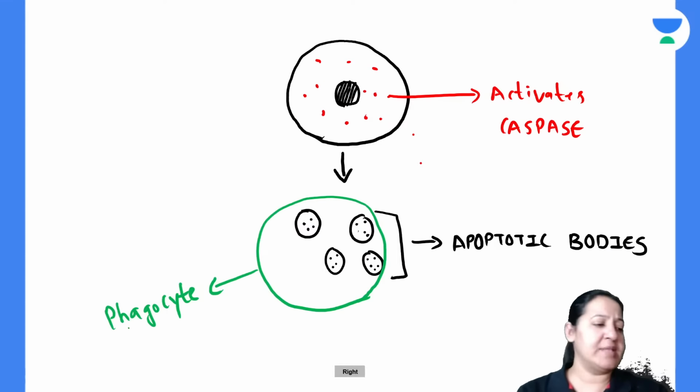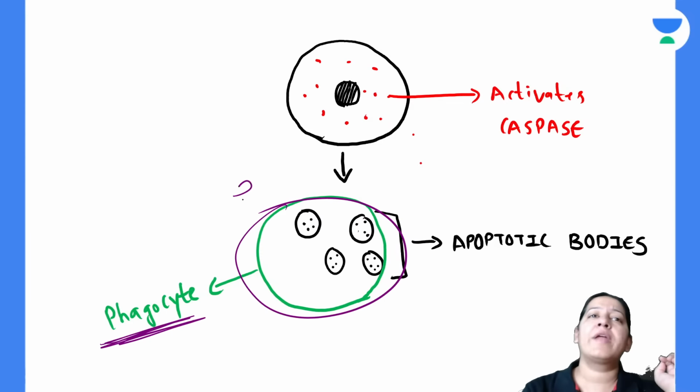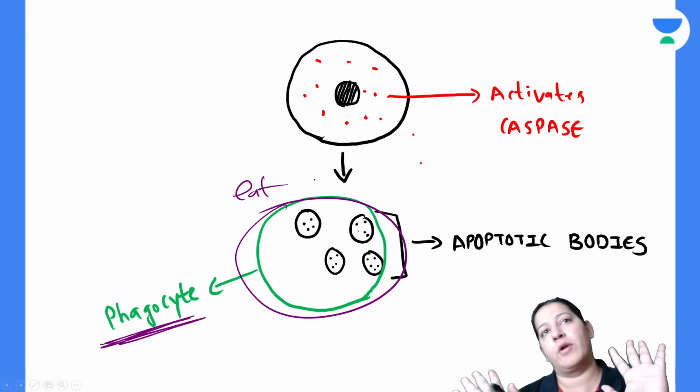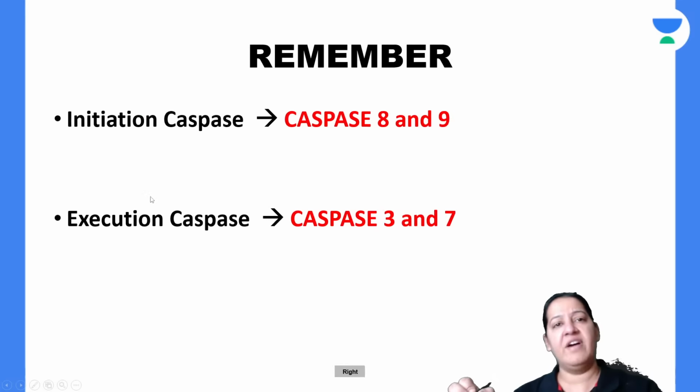In the end, a phagocyte will come. A phagocyte, can you see a green color cell? It will engulf or eat all the apoptotic bodies. So the cell has disappeared. There is no leakage, there is no inflammation. Everyone give me a thumbs up.